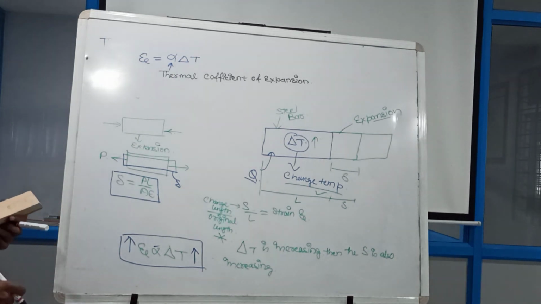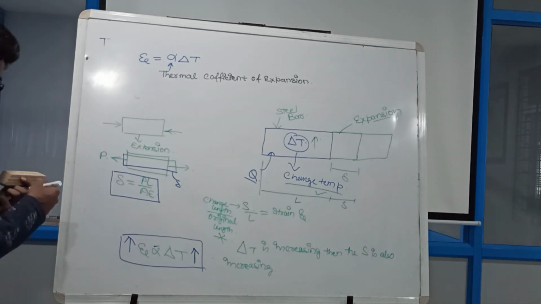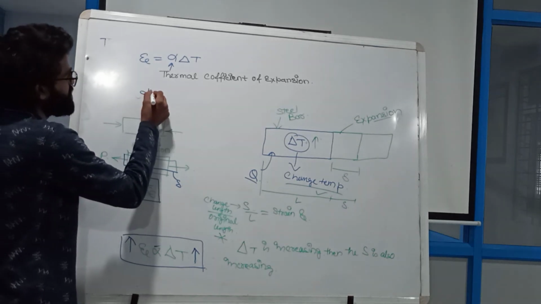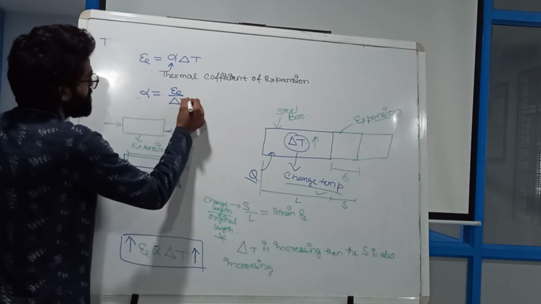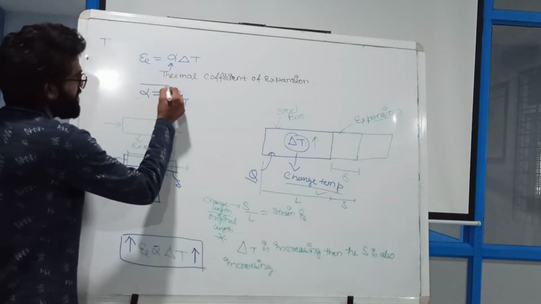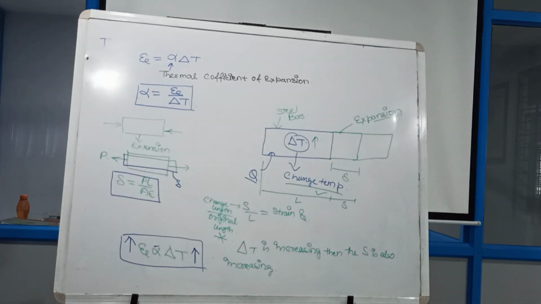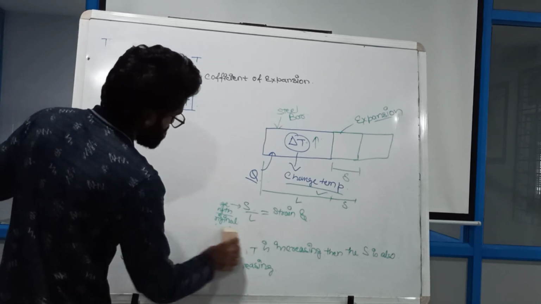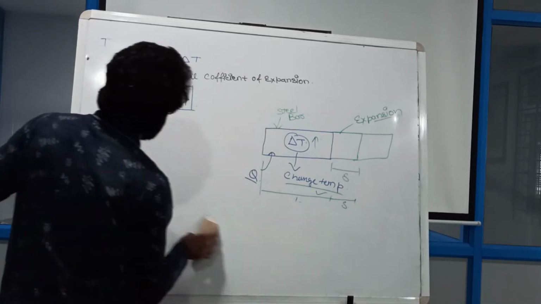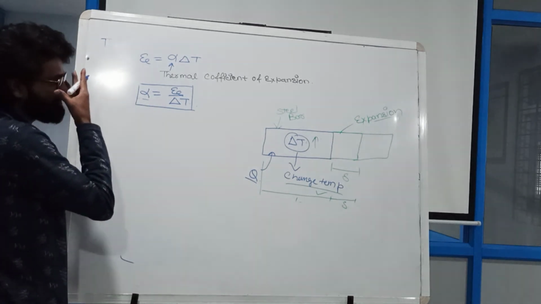Now my question is, what is the alpha? So let us solve for alpha to get more simplification. I can write from here alpha is equal to xi divided by delta T. So from here I got this particular relation. What can I write down from here? I got the units of the alpha. What is the unit of alpha? So let us solve it.